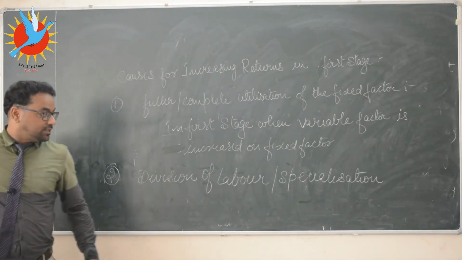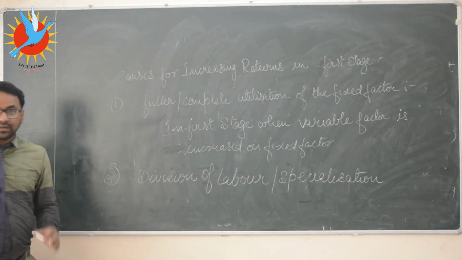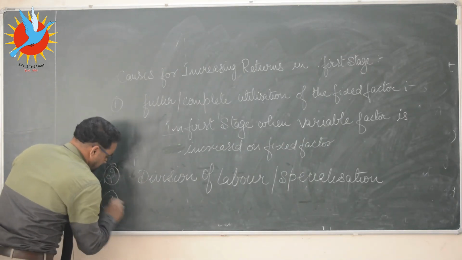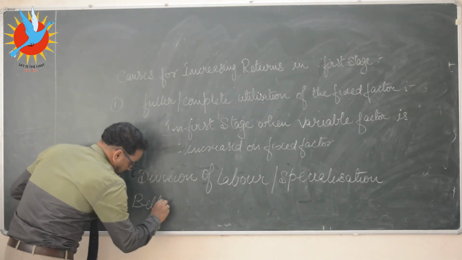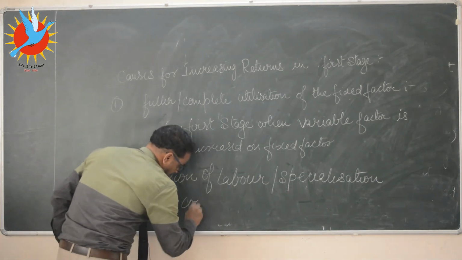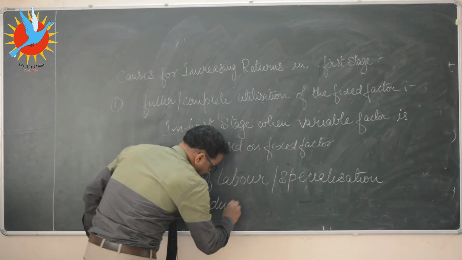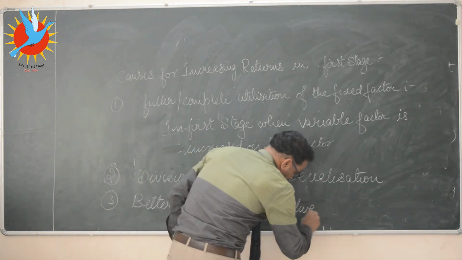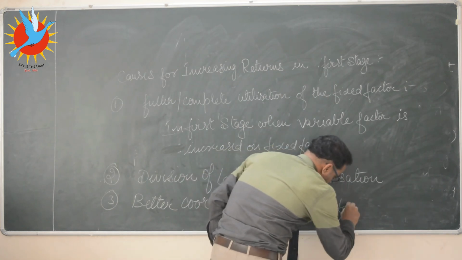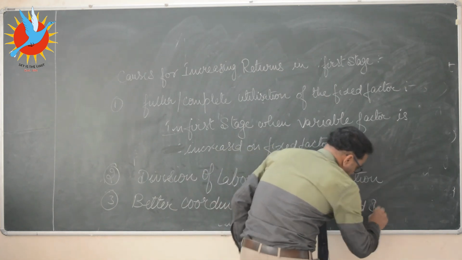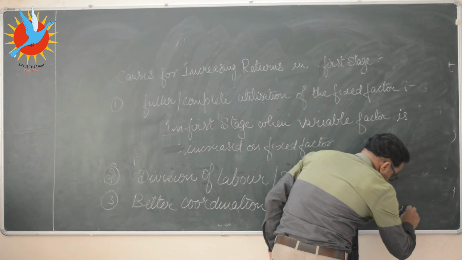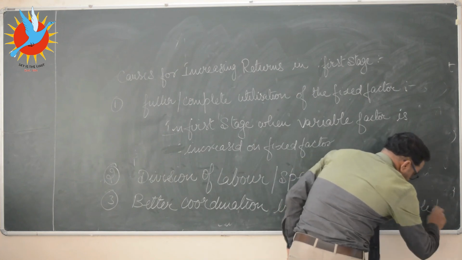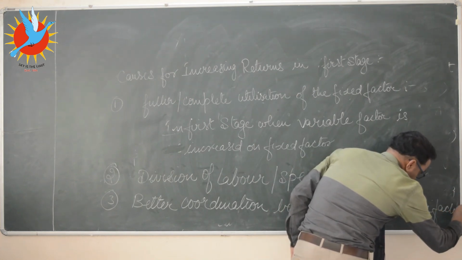Now the third point is better coordination between fixed and variable factor. What does this point say?